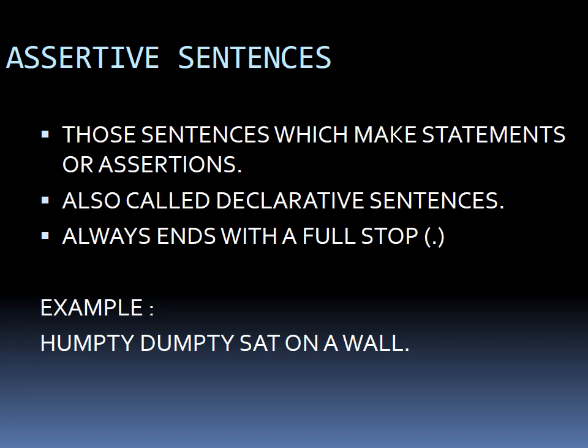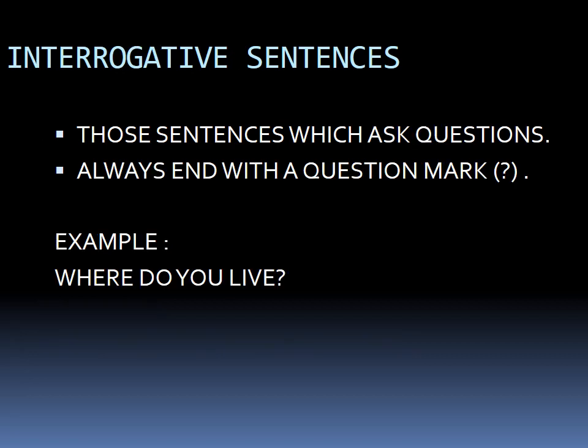And a statement of this kind will always end with a full stop. For example, Humpty Dumpty sat on a wall. This is a statement declaring something, asserting something, hence it is an assertive sentence and it will end with a full stop.